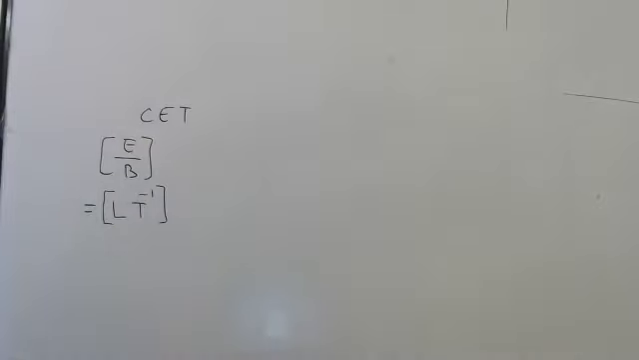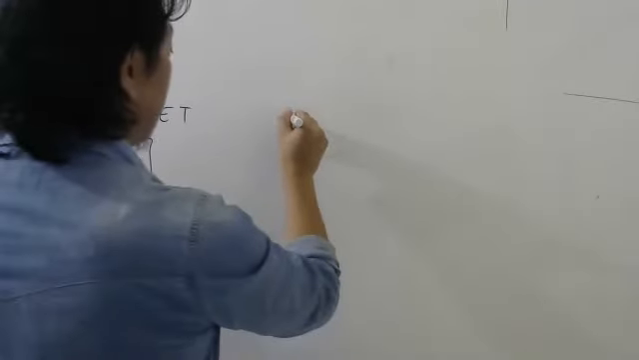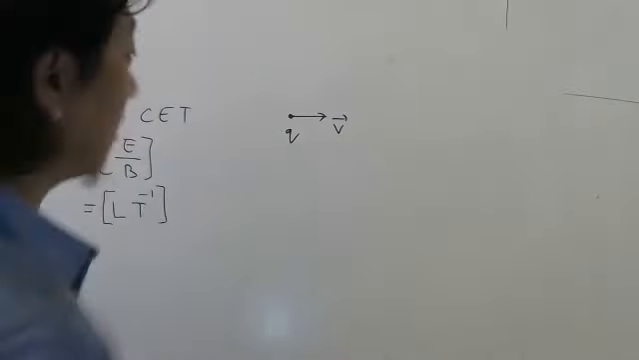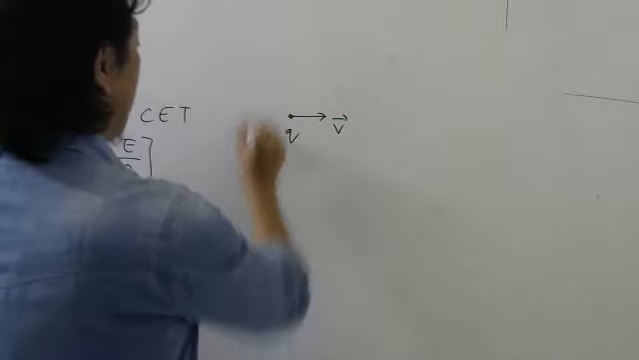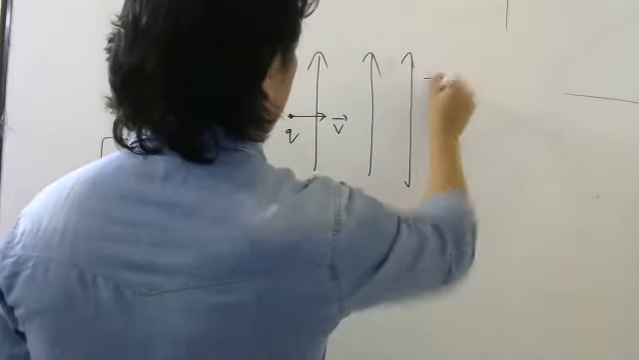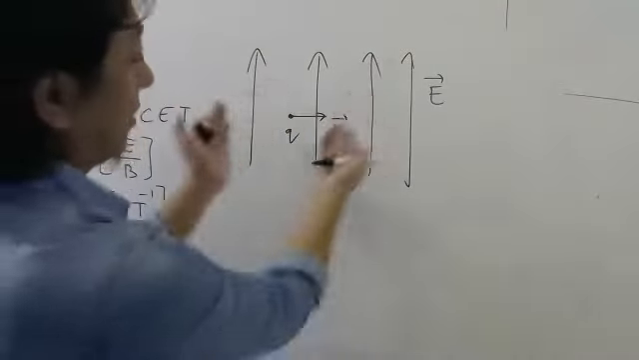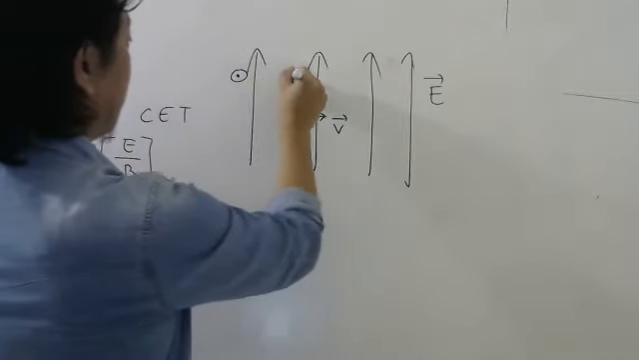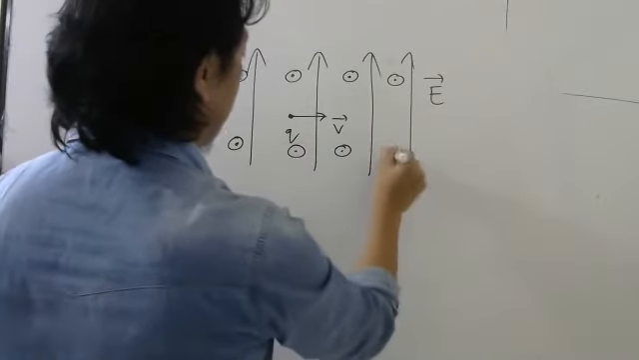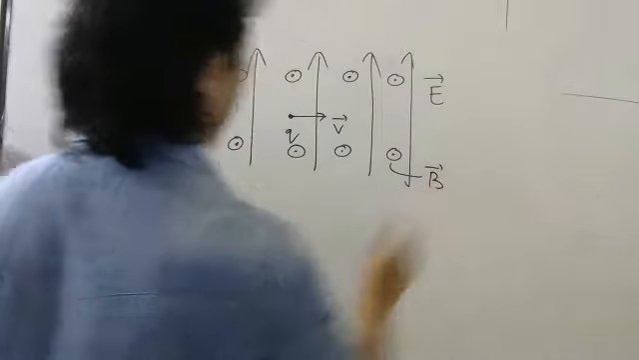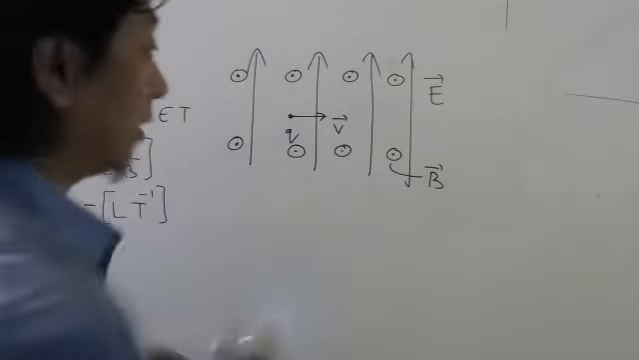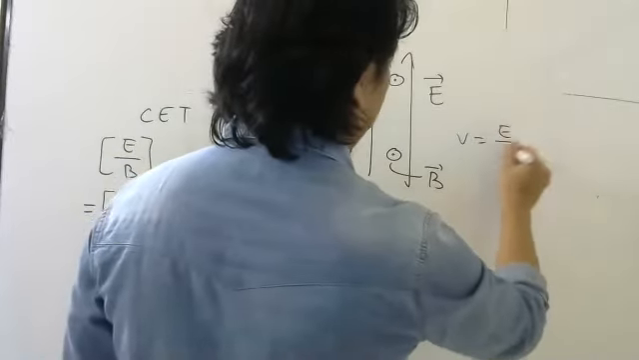So what I told you till now, I told you if charge is moving in this fashion, if charge is moving in this direction and you apply electric field upwards, and you apply magnetic field outwards, how do you show outwards? Like this. So these dots represent magnetic field. Then it is possible that this charge will feel no force, provided the v is equal to E by B.